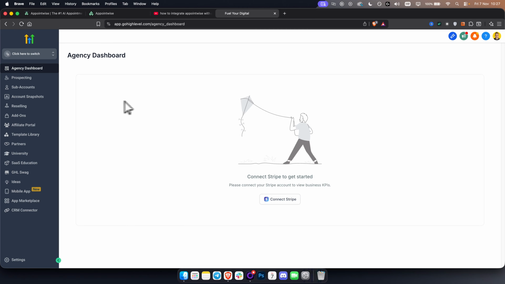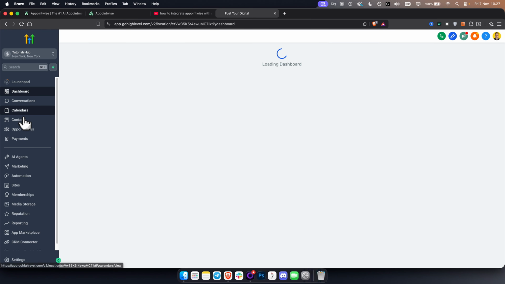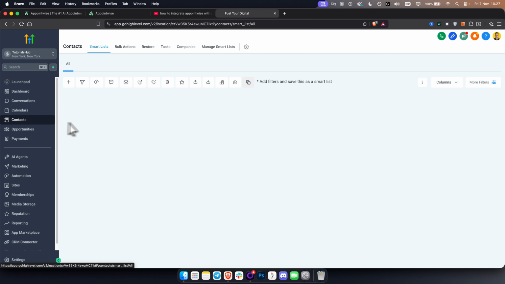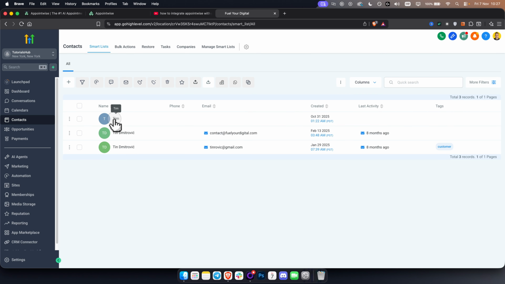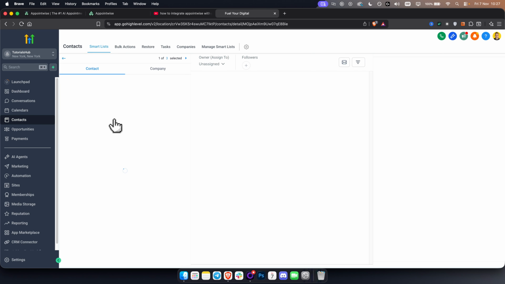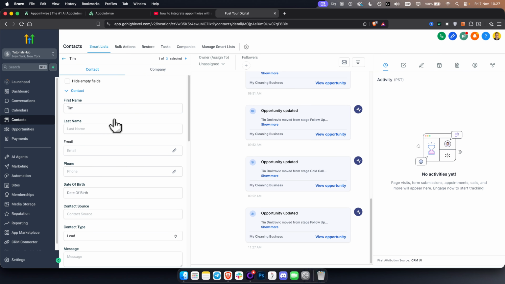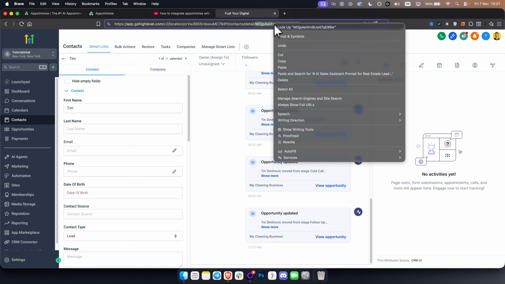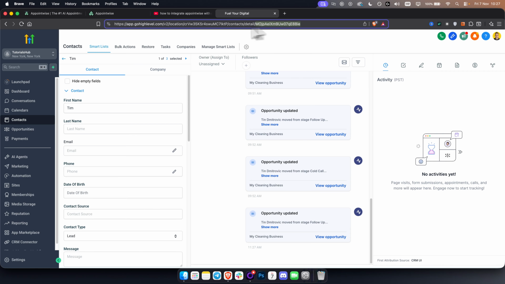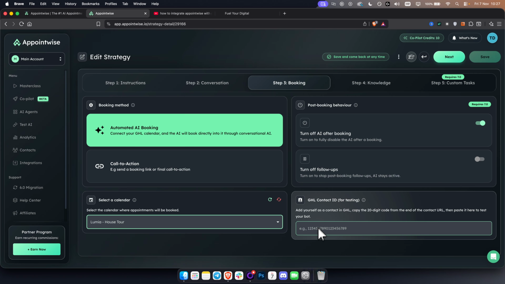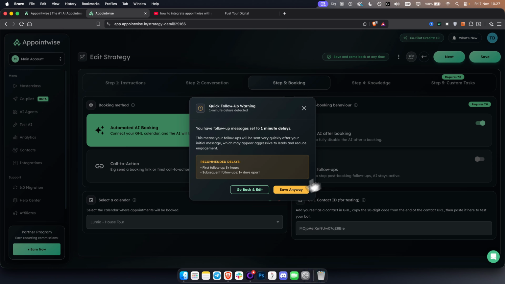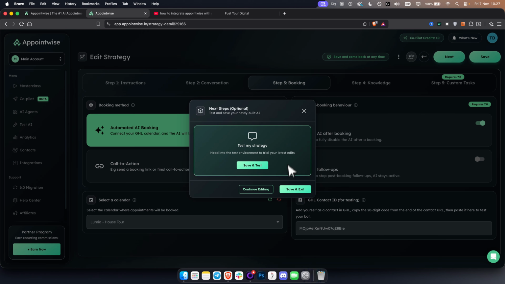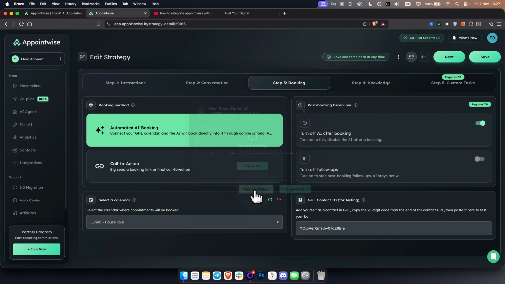Since you need to test this out, you go to contacts and select the contact here. This is my contact. By the way, this needs to be a dummy contact, so it needs to be your own contact because you're going to be testing this AI agent. Now you copy the ID, go here, paste it here, and hit save, okay? I'll save anyway here. I'll continue editing.